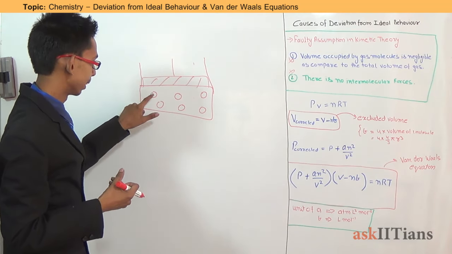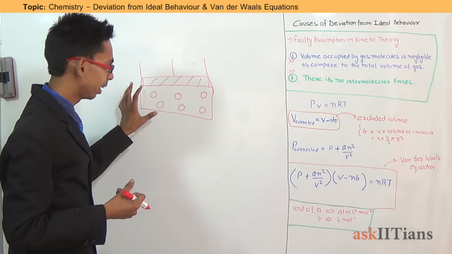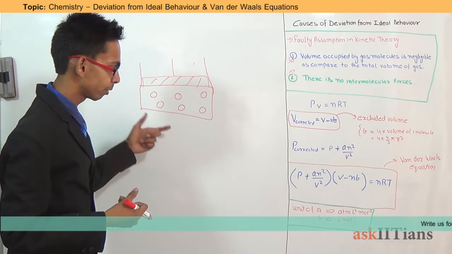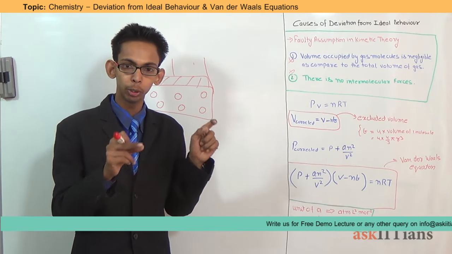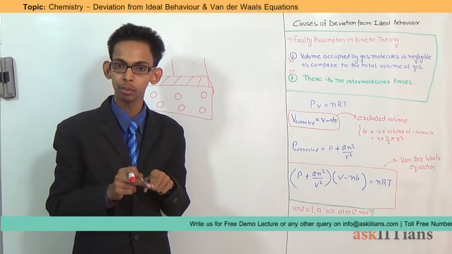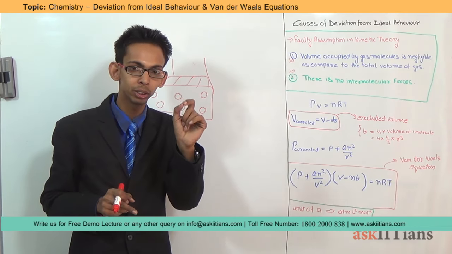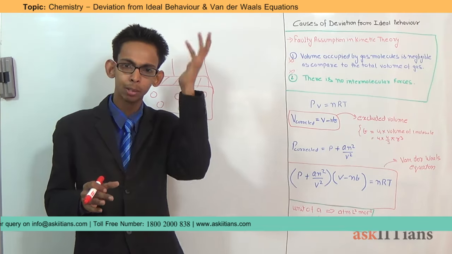So what happens is that the actual volume available for the movement of molecules gets decreased. What we assume in general is that the volume of a gas is equal to the volume of the container. This is because the volume occupied by a particular molecule is negligible, and we assume that the whole space is available for its movement.